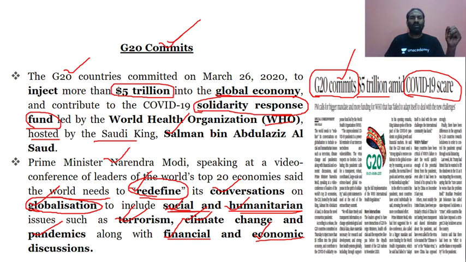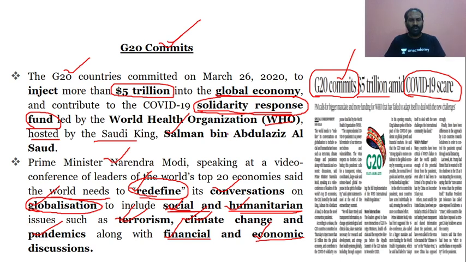On the basis of the solidarity response fund by the WHO, they have come up with injecting 5 trillion US dollars, hosted by the Saudi king, Salman bin Abdul Aziz.